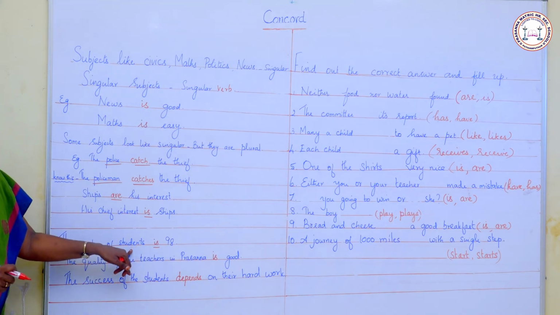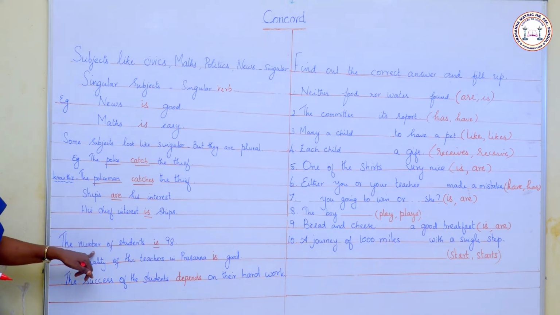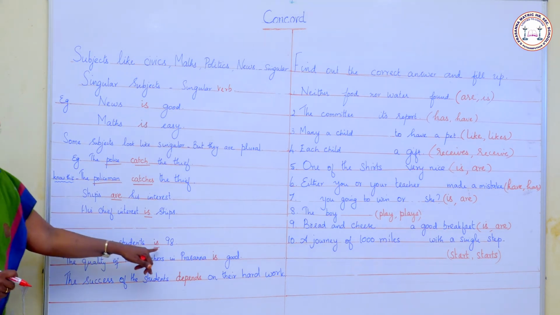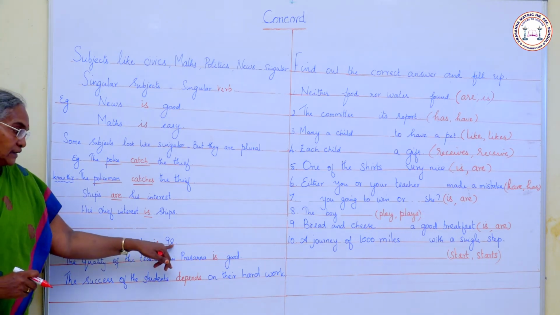Here comes students but we use a singular verb. We have to consider this part of the sentence. The number is 98. The number of students is 98.